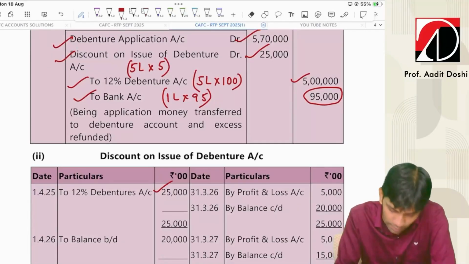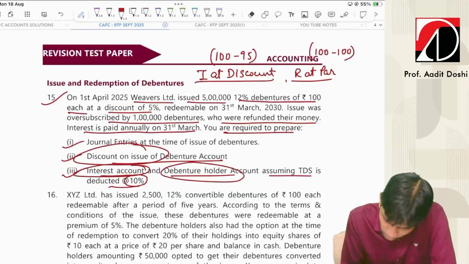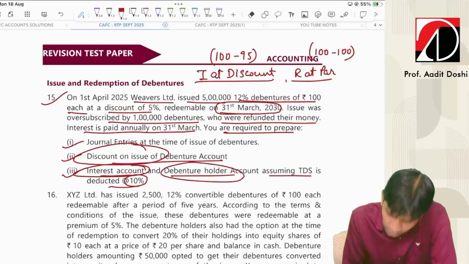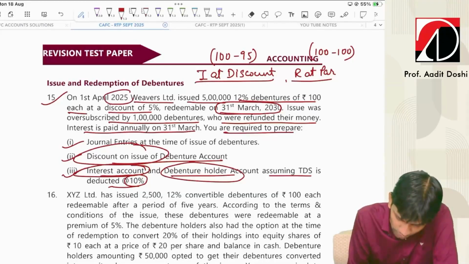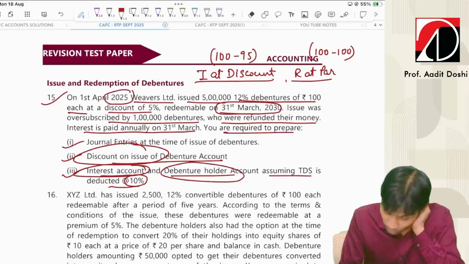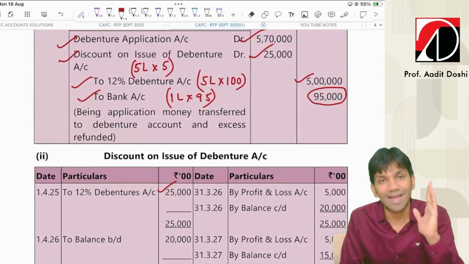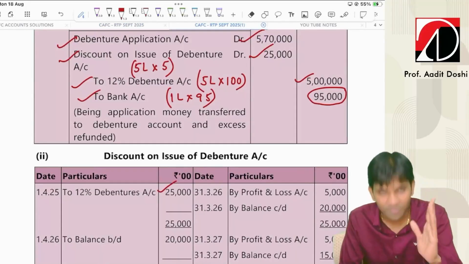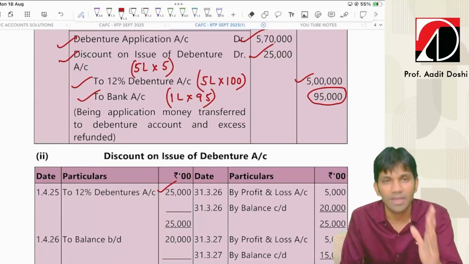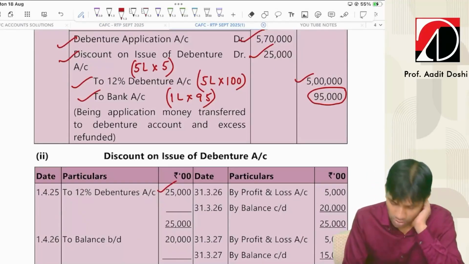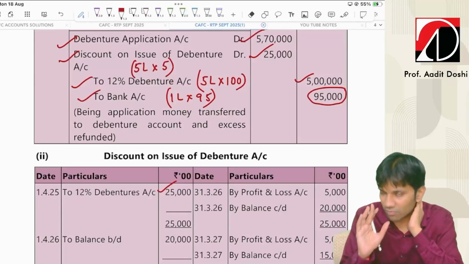Done. And these were redeemable on 31st March 2030. When did the company issue? 2025. So proper 5 years. So the company has written off the entire discount in 5 years. 25,000 total discount divided by 5 years, so 5,000 is the annual discount.